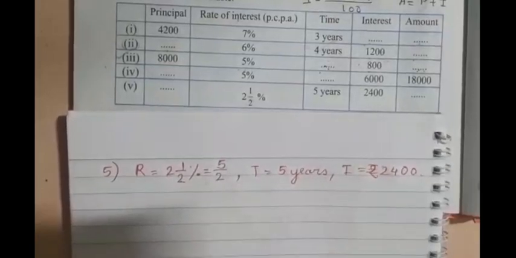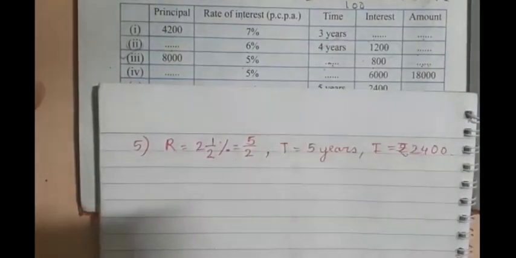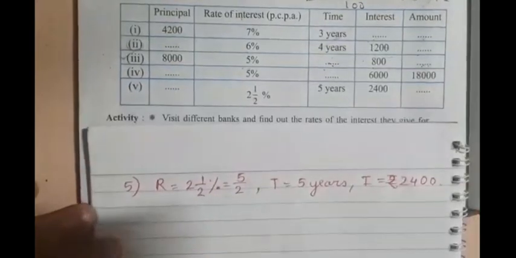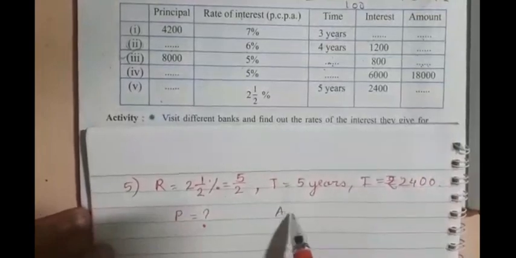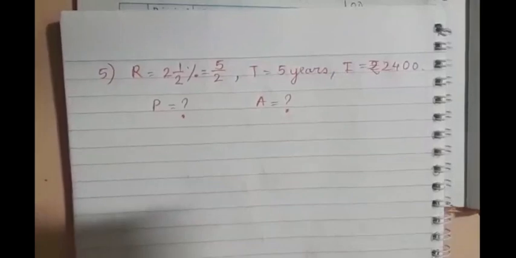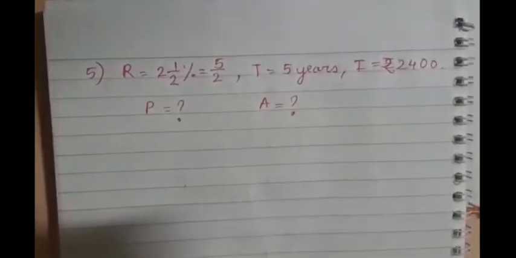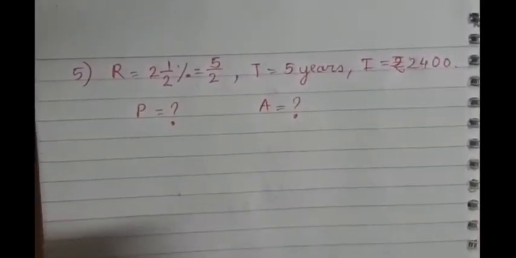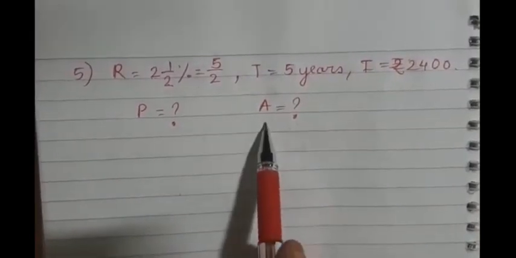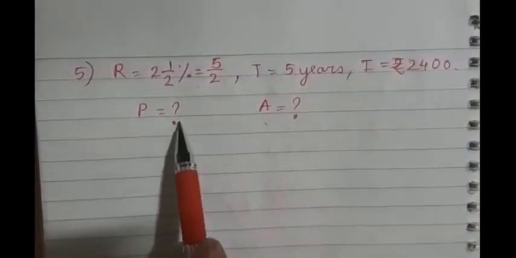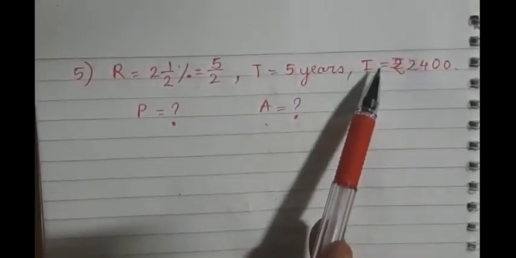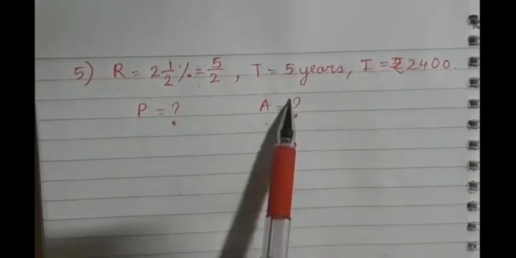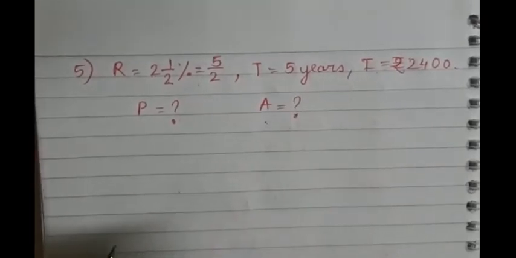The conversion we have learned this in 6th standard. Now see children, what we have to find out? P and A. See, P is equal to question mark, A is equal to question mark. Please observe properly, carefully, try to understand what I am teaching. Now I we have to find out. First check amount. If we want amount, two things we require: principal and interest. 1 2 3. Only one value is given. Can we find these two? No. So first we will find out interest.